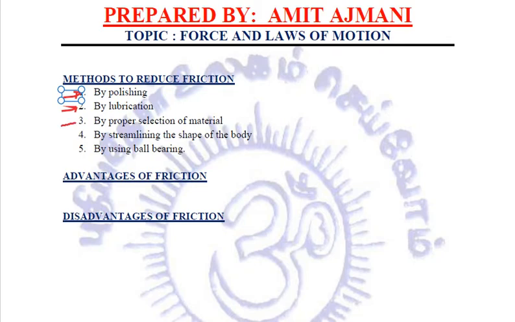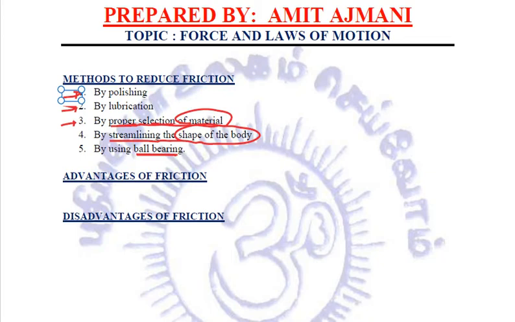We can also reduce the friction by proper selection of material, because friction depends on the nature of material. Again, by streamlining the shape of the body, we can reduce the frictional force. By using ball bearings, this we have seen in almost all the machinery parts that rotate, right? So by using ball bearings, we can reduce the friction. So these are a few ways by which we can reduce the friction.